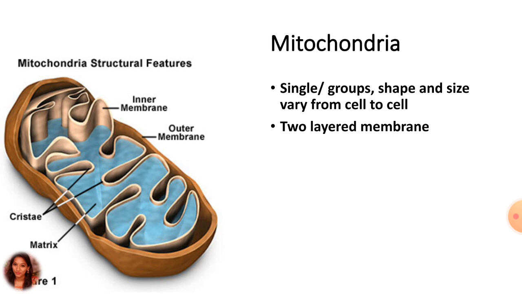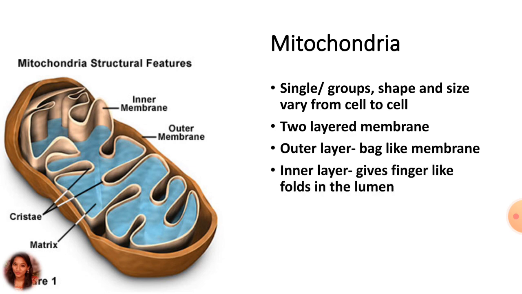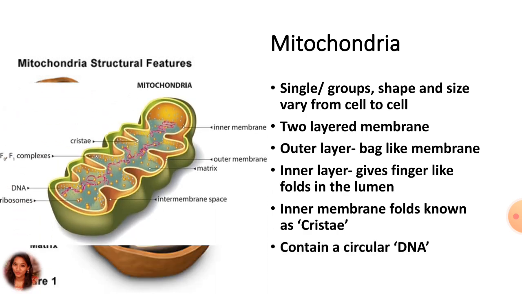Here, two membranes of lipoproteins bound the mitochondria. The outer membrane forms a bag-like structure around the inner membrane, and the inner membrane gives out many finger-like folds in the lumen of the mitochondria. The folds of the inner mitochondrial membrane are known as cristae. The mitochondria also contain a circular DNA molecule and ribosomes capable of synthesis of certain proteins. So internally, as we can see, it contains the DNA.